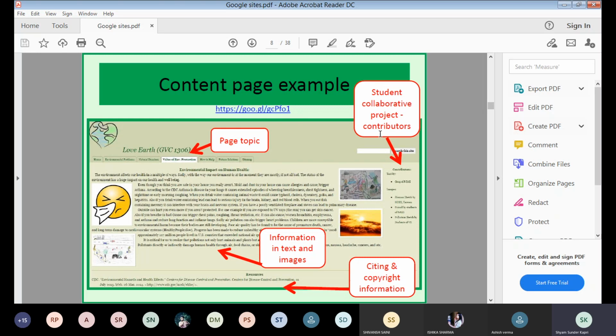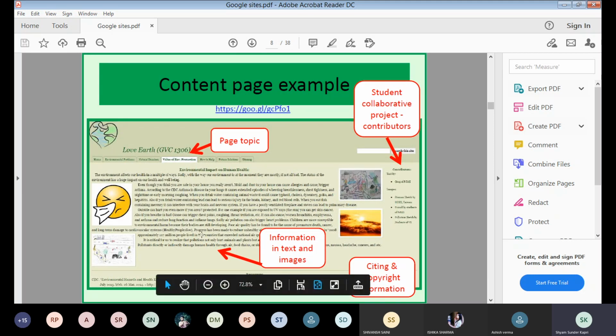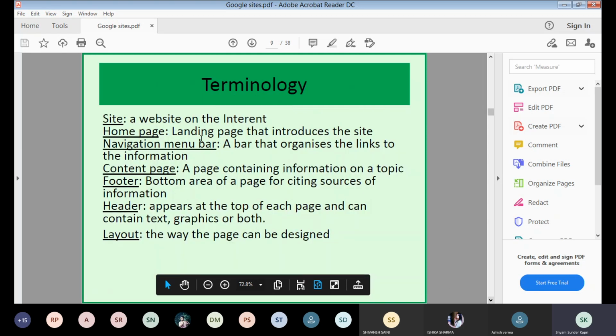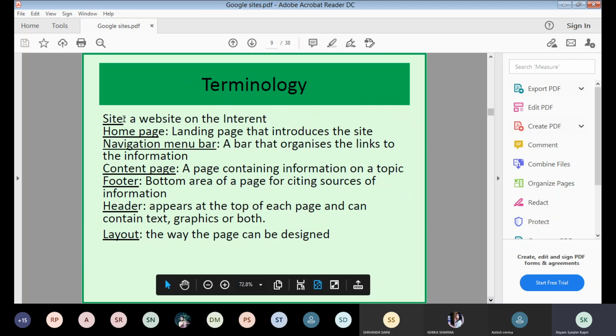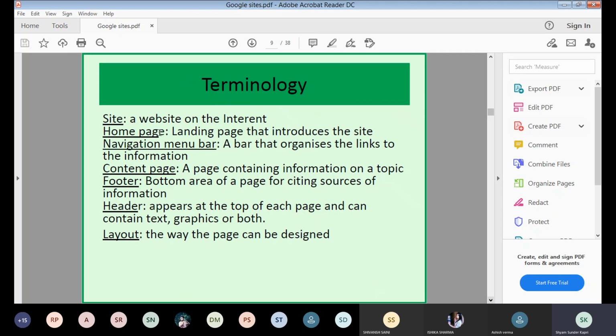And this is about students' collaborative project contributions. We can have links if we are talking about a faculty member's website. Page topics: this is information in text and images mixed. And this way, a site is a website on the internet, and the home page is a landing page that introduces the site. This is the terminology. If anyone has not built websites, then please at least know about it. If you are studying e-commerce or the subject, you must know.